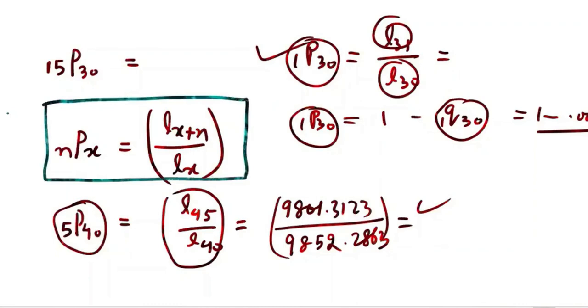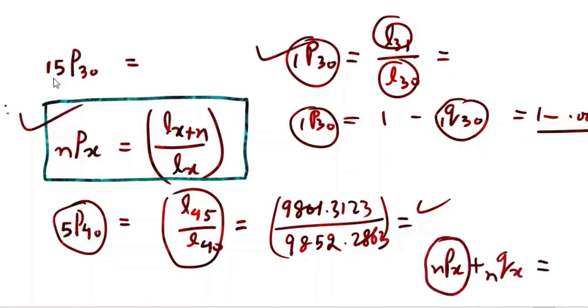And once you know P, you can find Q. Okay, P and Q sum is 1 always. Pxn plus Qxn is always 1. Within n years, either the person will survive or die. The total probability is 1. You can use this equation to find Q's. Now all the things you will be able to find. Okay, there is absolutely no problem.